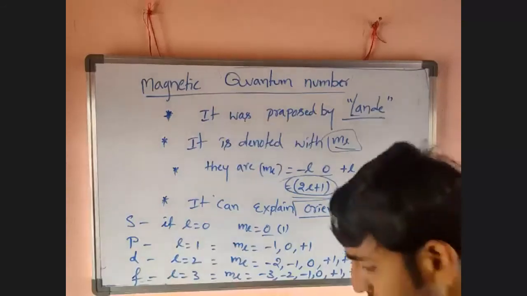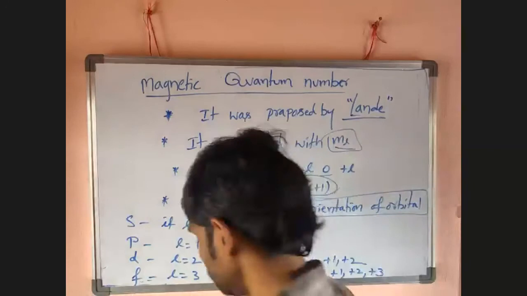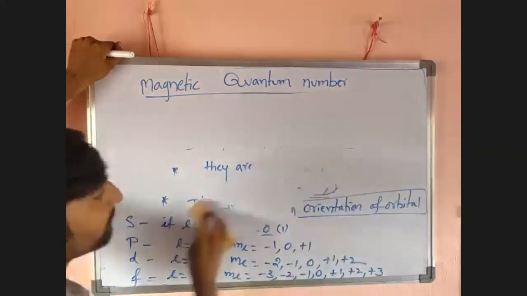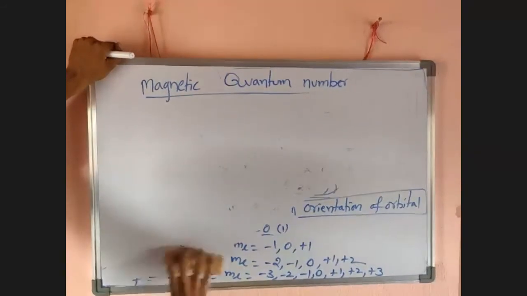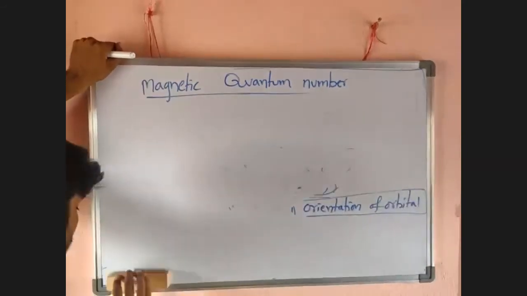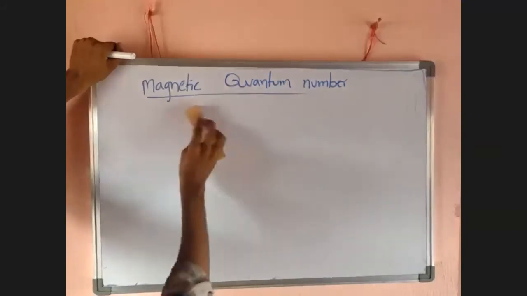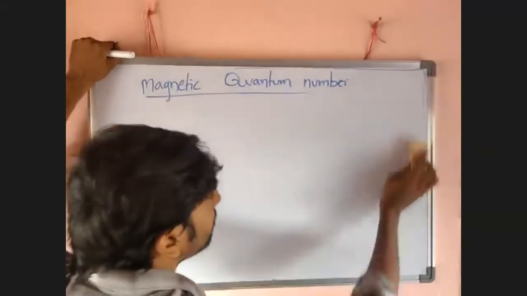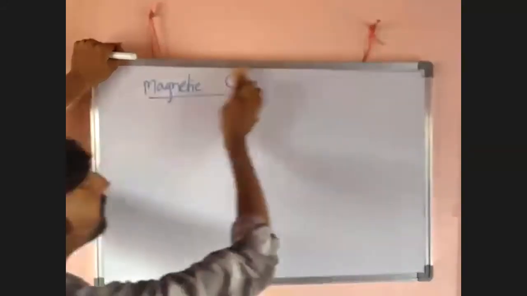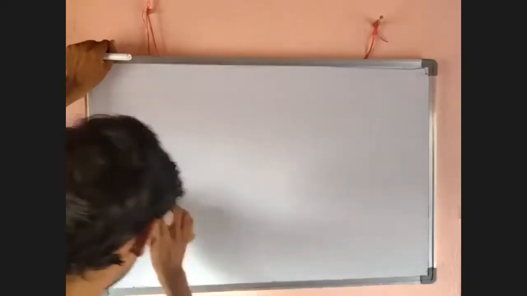Next, last quantum number, spin quantum number. How much importance this topic has, you will know when exams take place.